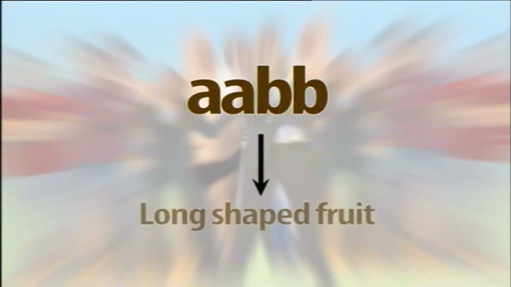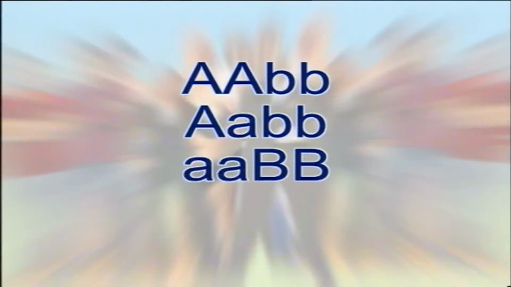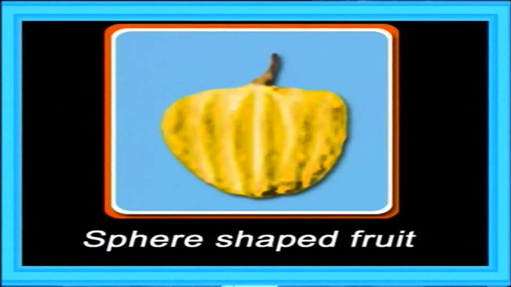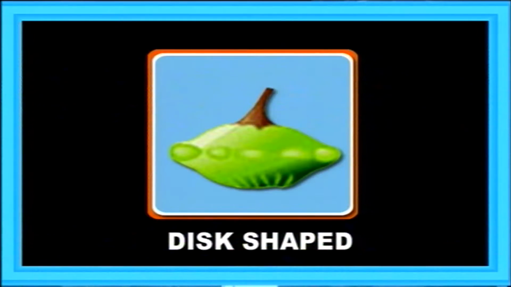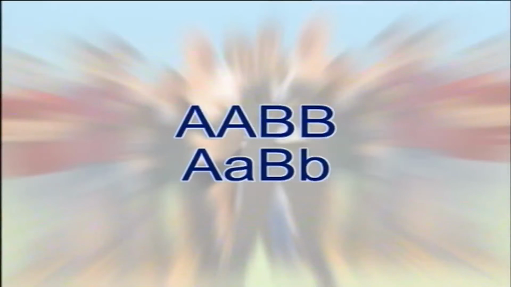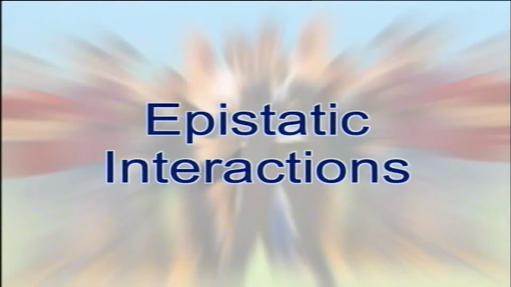However, it is presumed that in double homozygous recessive squash, in the absence of dominant A and dominant B allele products, the functions of other genes determine the long fruit shape. If either the A or the B allele product is present, the basic shape is modified into a sphere shape. The disc fruit shape presumably occurs through a modification of sphere shape due to the interaction of A and B products. Now let us discuss epistatic interactions.